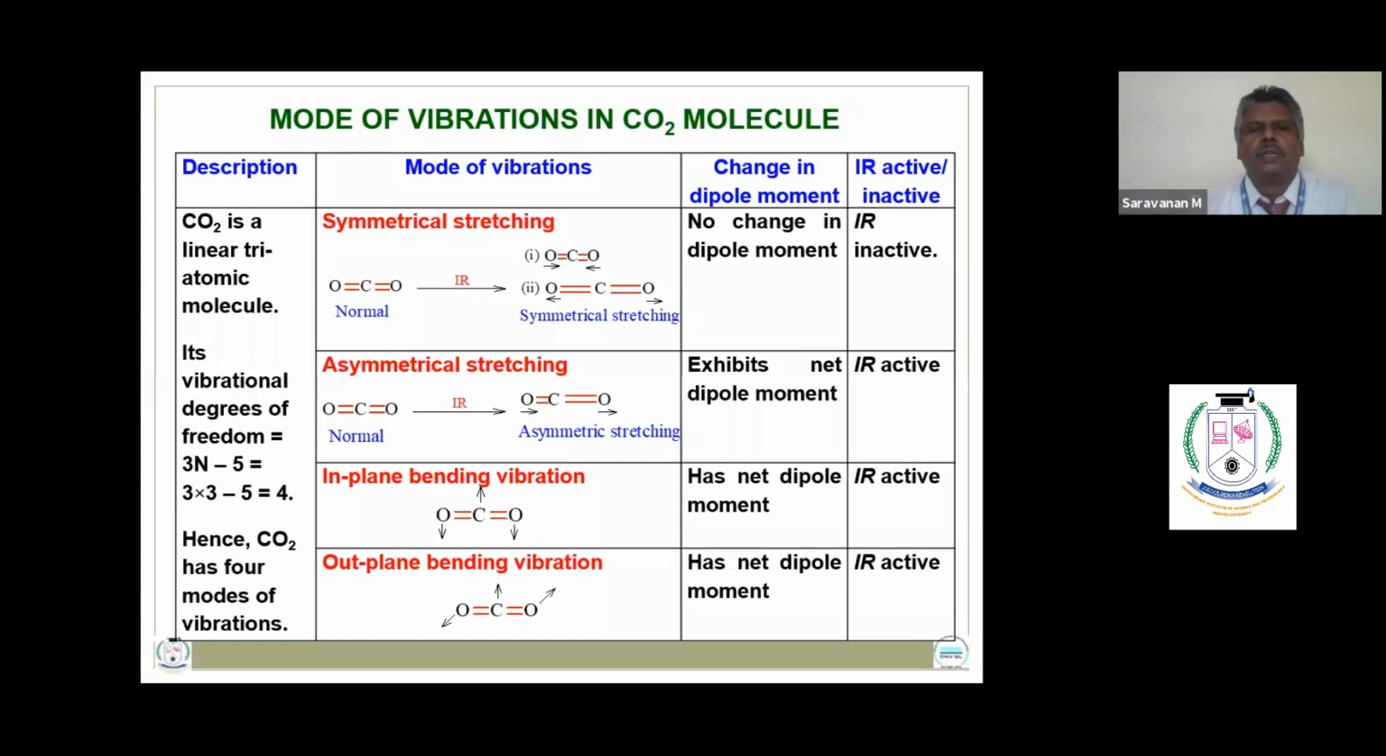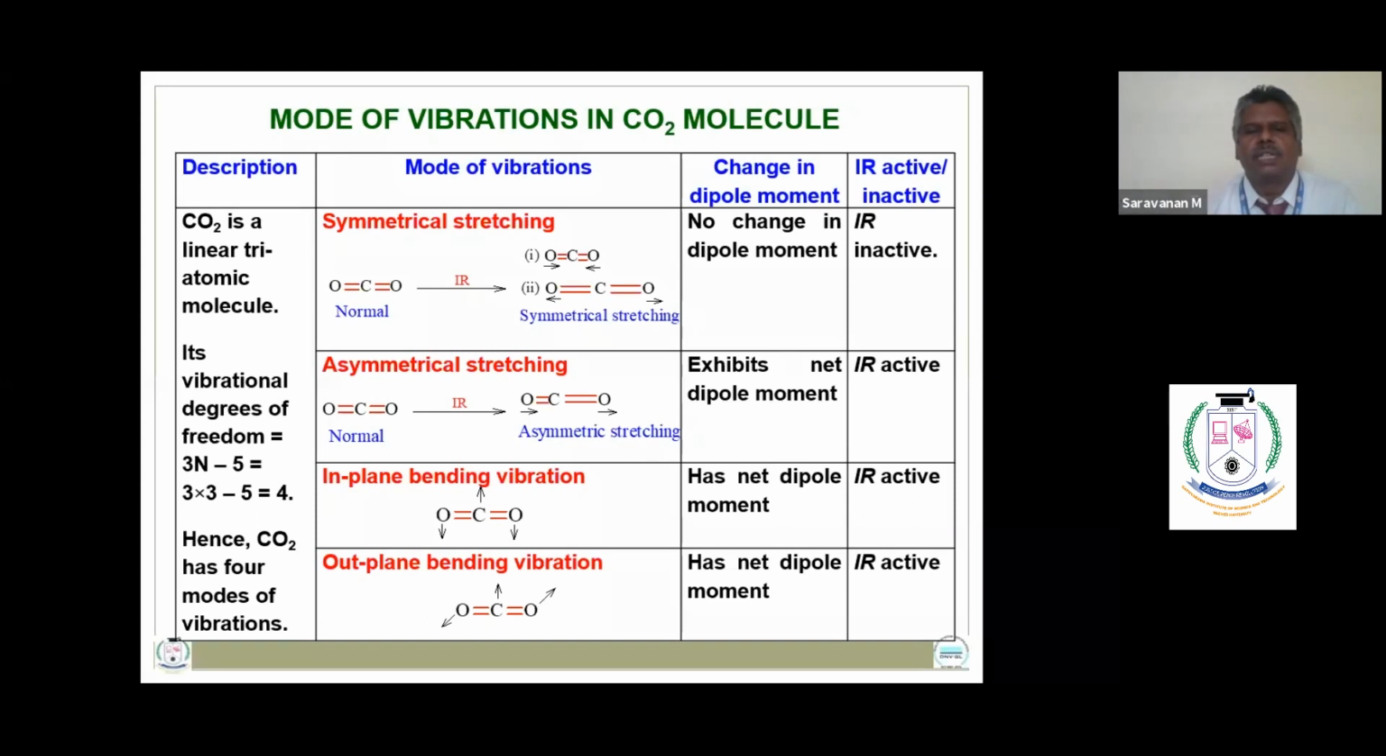Now let us see the typical examples of molecules to learn the modes of vibrations. So CO2 is an example of a linear triatomic molecule, and its vibrational degrees of freedom can be calculated using the expression 3n minus 5, where n is the number of atoms present in the molecule, equal to 3. Therefore, CO2 has 4 modes of vibrations, namely symmetrical stretching, asymmetrical stretching, and 2 bending vibrations.